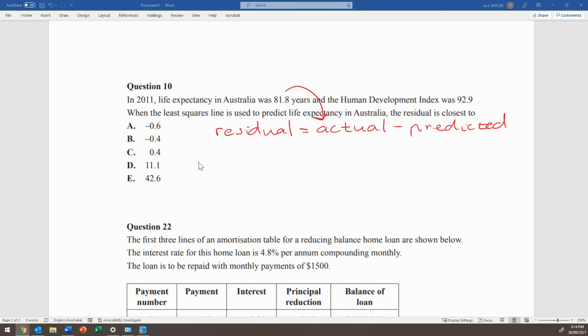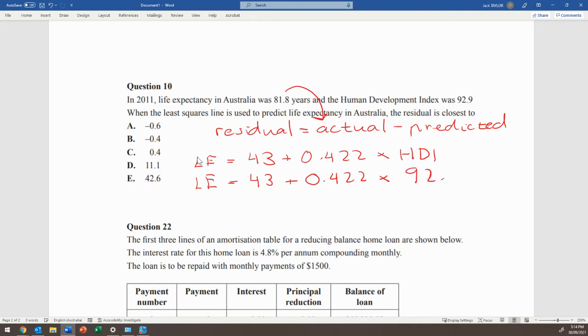All right, so the equation was life expectancy is equal to 43 plus 0.422 times the Human Development Index. So what we can do now is work out the predicted life expectancy: 43 plus 0.422 times the Human Development Index, which was 92.9.